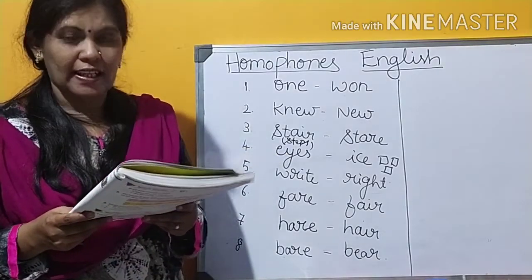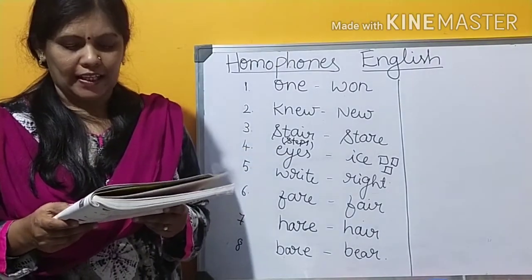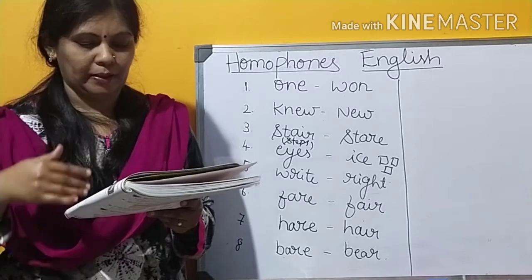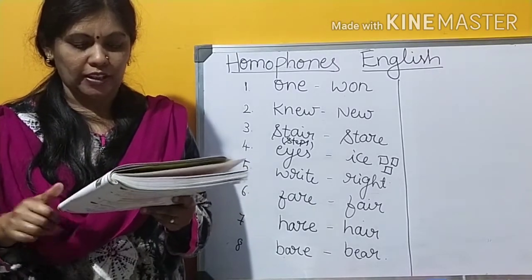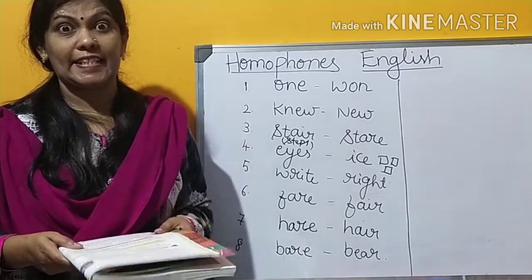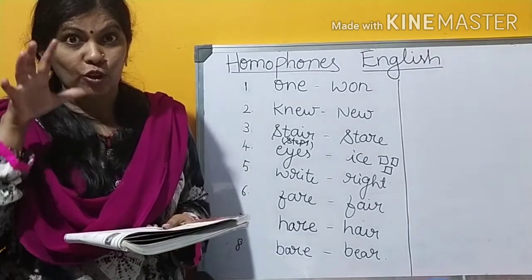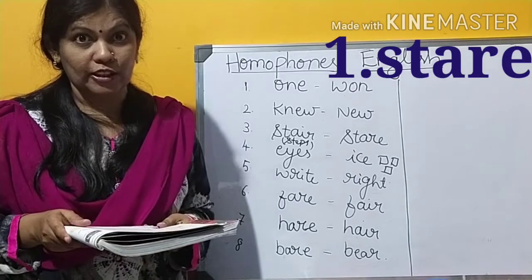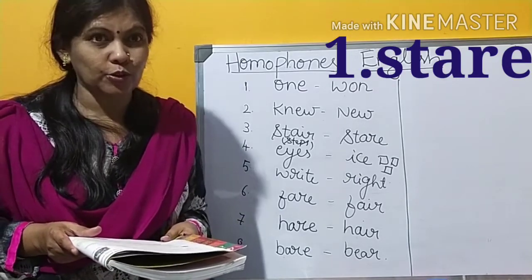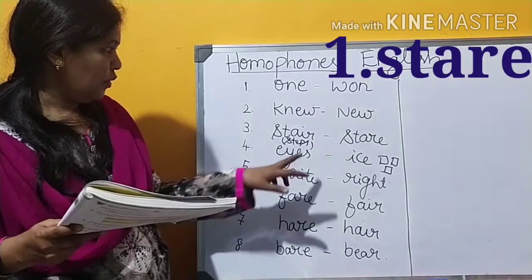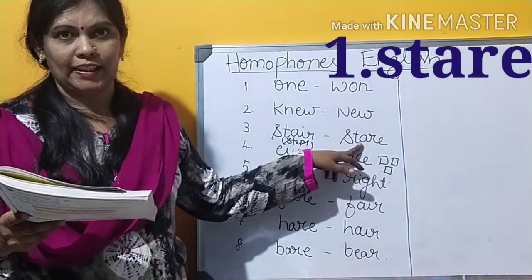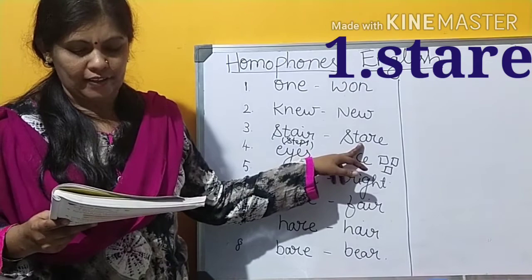S-T-A-I-R stair or S-T-A-R-E stare. S-T-A-I-R stair means steps. It does not suit the situation over here. It is rude to stare. S-T-A-R-E stare means we should not look continuously without blinking the eyes at anyone. It makes them feel uncomfortable. So we have to write this stare for the first one, S-T-A-R-E.